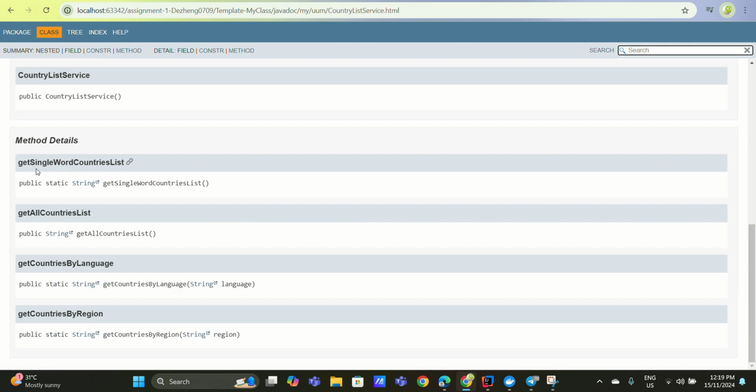The first method is get all country list, where the bot gets all the country list from the API. Get countries by language gets the countries by language from the API. And get countries by region gets all the countries by region from the API.